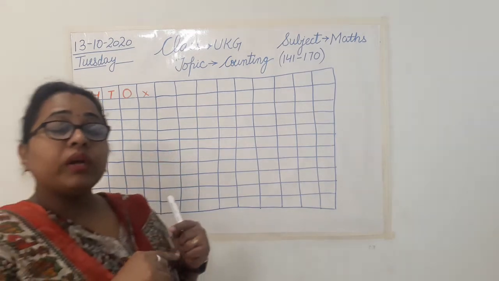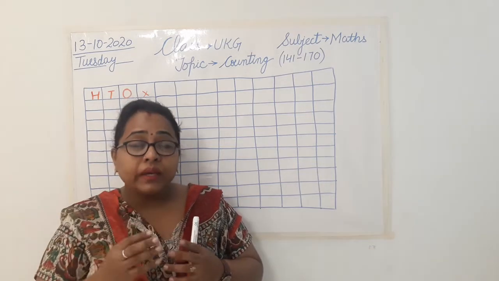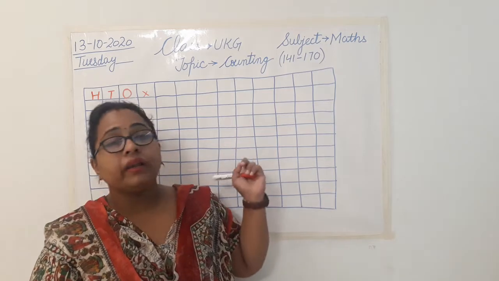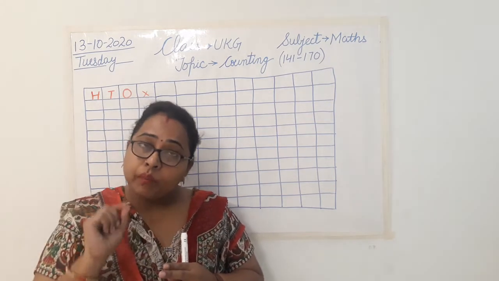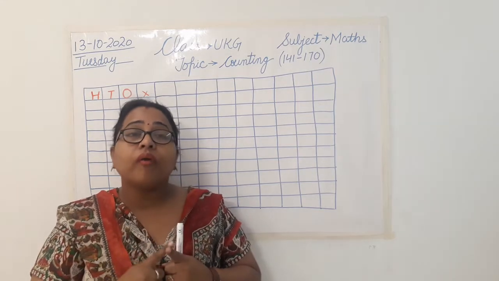When ma'am is writing, ma'am will speak the counting too, isn't it? So when I'm speaking, listen carefully to how I'm speaking the number and writing it. This is the correct way of writing. First you speak the number, but there is a correct way of speaking the number too. 141.